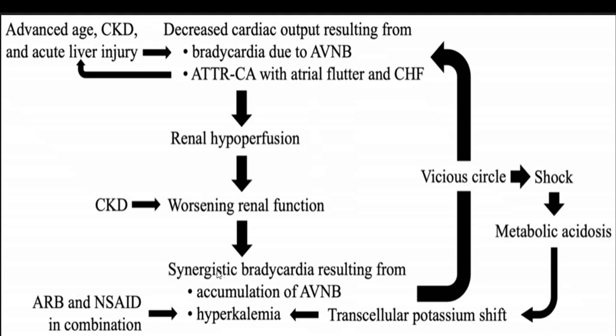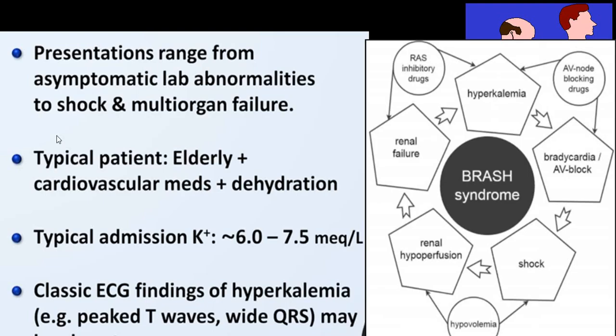Now synergistic bradycardia resulting because of accumulation of AV node blockers, that is CCB and beta blockers, will give rise to a vicious circle, will give rise to hypotension, shock stage, metabolic acidosis, and this metabolic acidosis will shift potassium and further aggravate hyperkalemia, as well as CKD will also aggravate hyperkalemia. All this is a vicious cycle. Where it started, where it ends, depends. We have already explained to you.